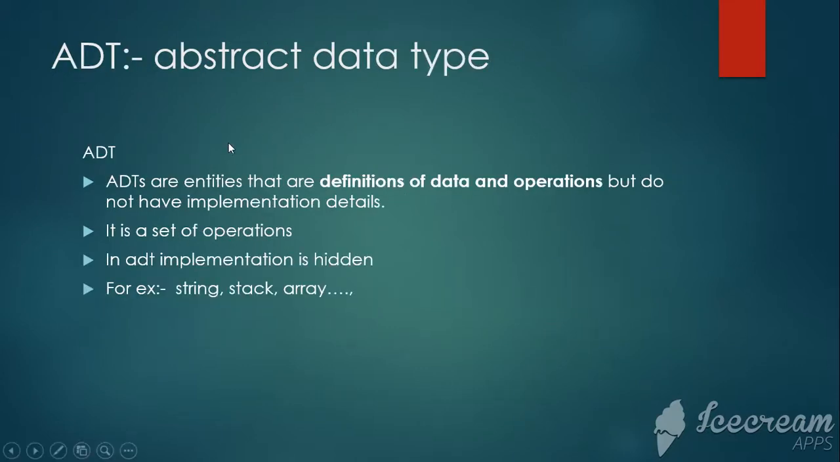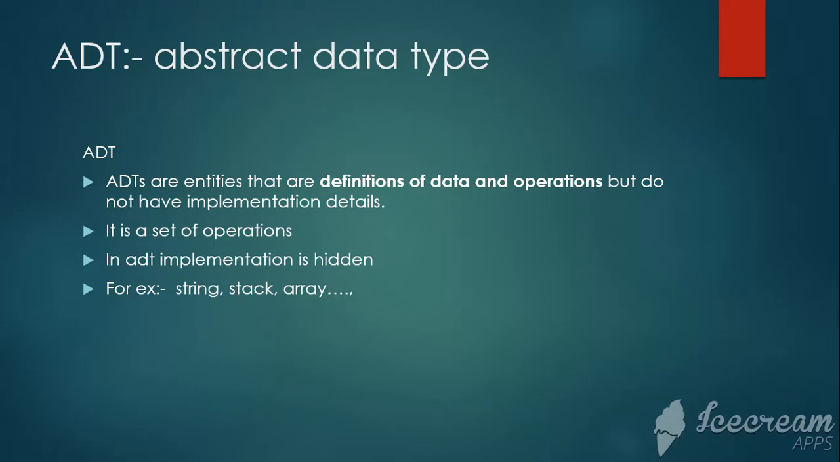Next, what is an ADT, an abstract data type? We know what a data type is. Using a data type we can declare a variable that can store a value. For example, int stores an integer value and float stores a float value. An abstract data type only specifies the definition of data and a set of operations. In an ADT, the implementation is hidden. For example, string, stack, array.